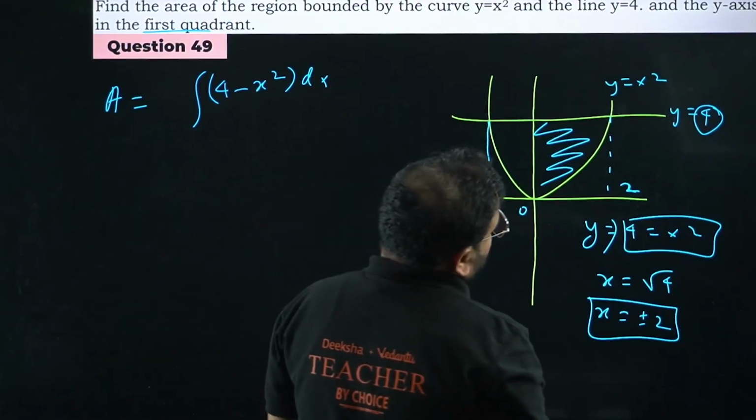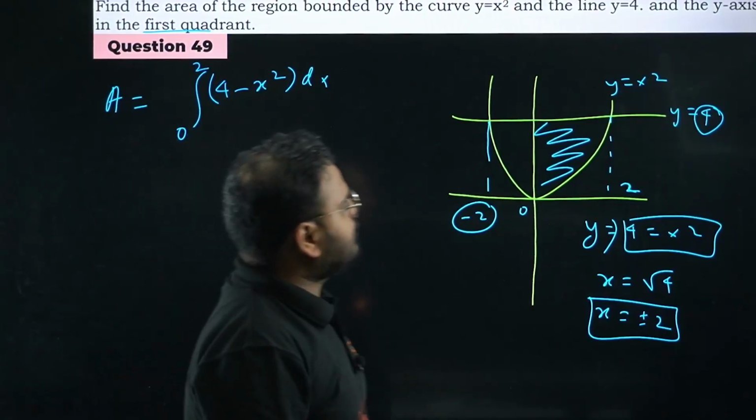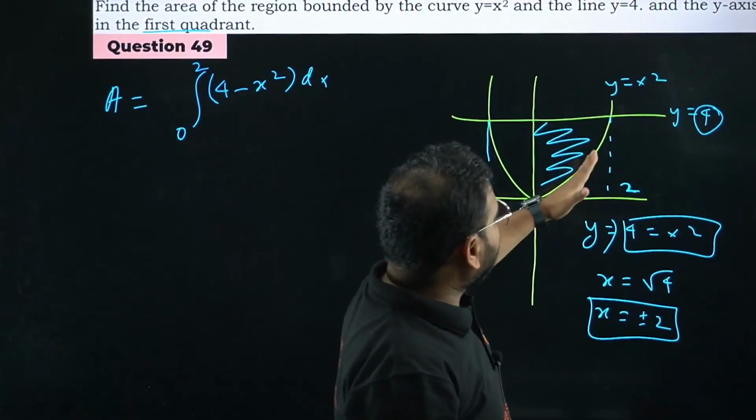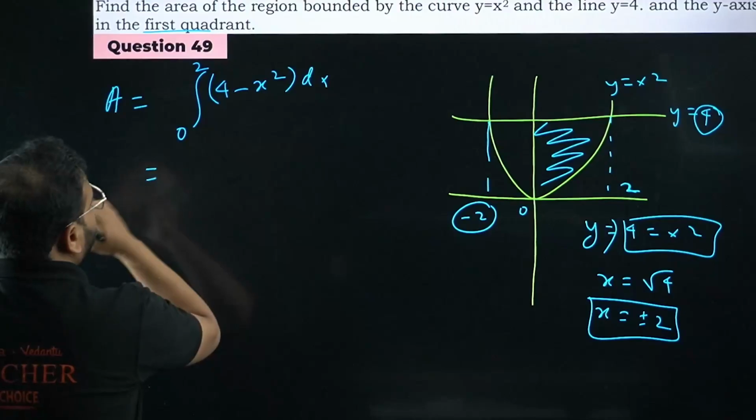Please check. It's going to be from 0 to 2. From 0 to 2, the area is below the line y equal to 4 and above the parabola, that's why the minus sign. Got my point? Okay.